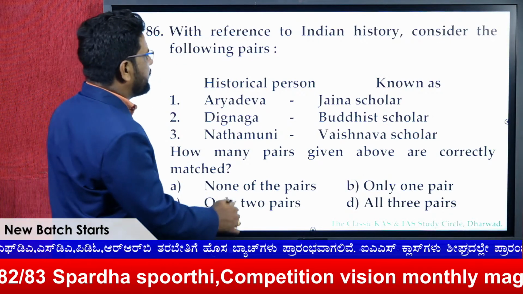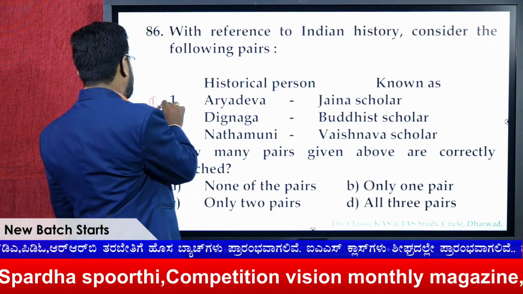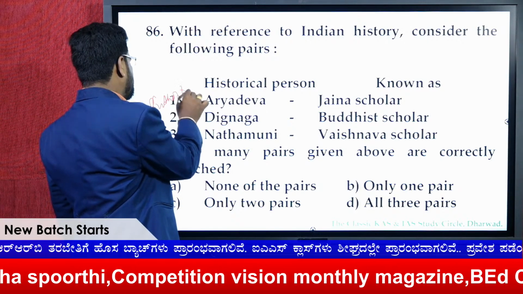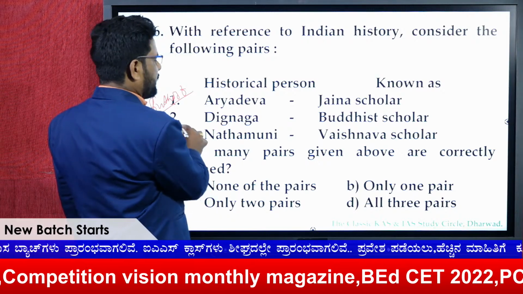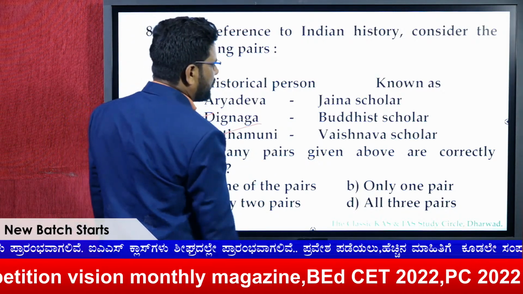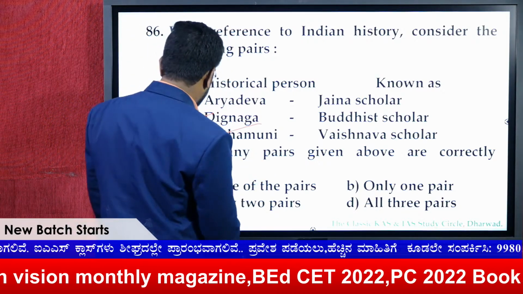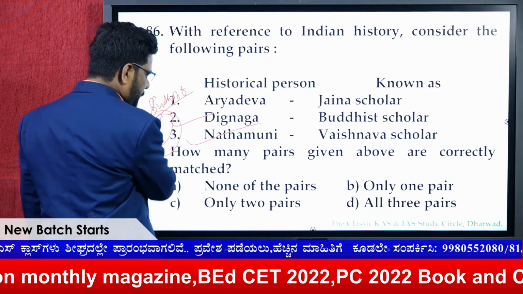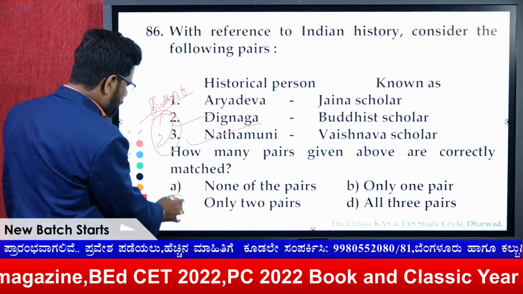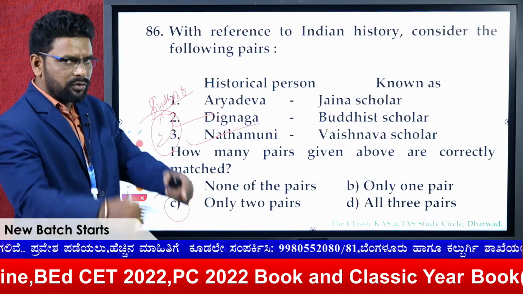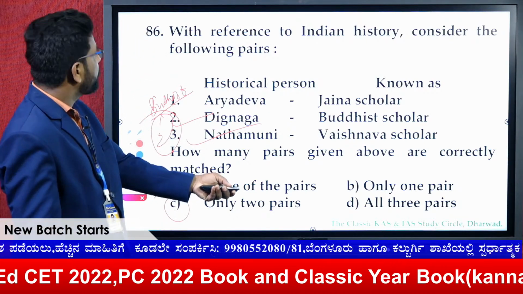Here Aryadeva is a Buddhist scholar, as we know, so this is again from culture. Remove 1. Dignaga is a Buddhist scholar, Nathamuni is a Vaishnava scholar, so 2 and 3. That means 2 pairs are correctly matched. The answer for this question is C.